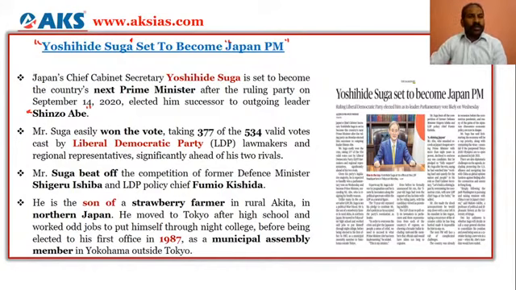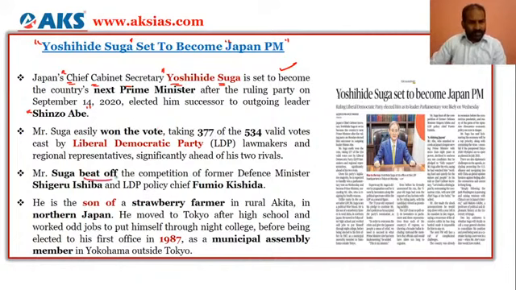And now the new Prime Minister is set to become, that is, now he is the Chief Cabinet Secretary. Who is that? Yoshihide Suga is the Chief Cabinet Secretary and is set to become the country's next Prime Minister, that is Japan's Prime Minister.